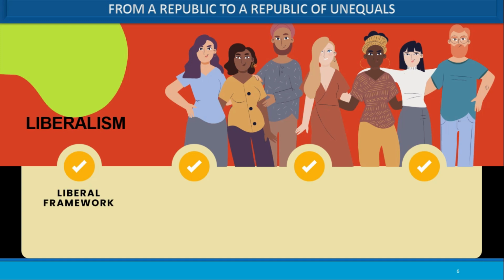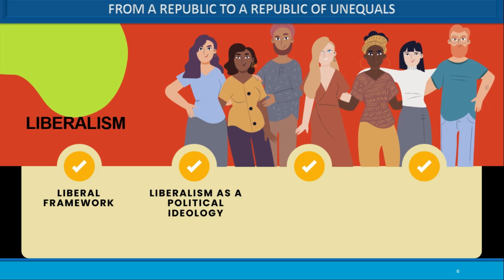The constitution makers accepted the liberal framework but wanted the state to play a positive role in intervening and reducing inequality due to the poor social indicators at the time of independence. The belief was that only in a free environment could human potential, intellectual, moral and physical, be realized.